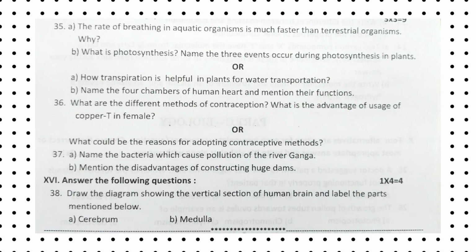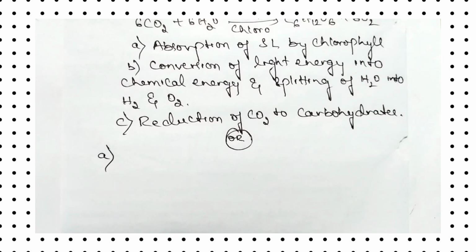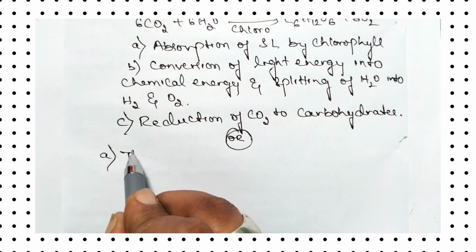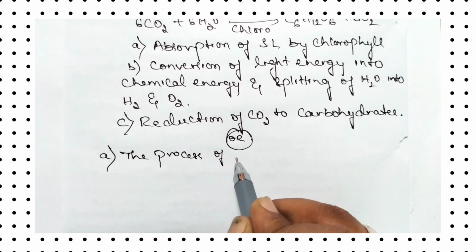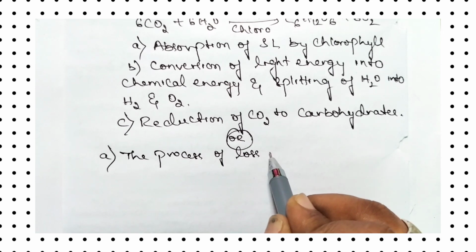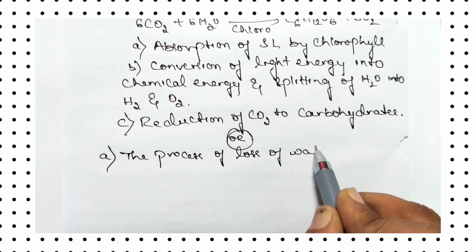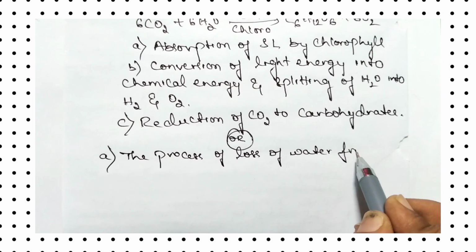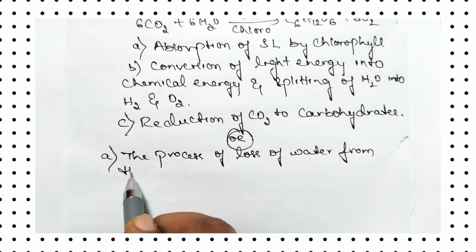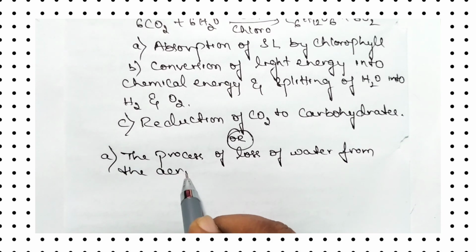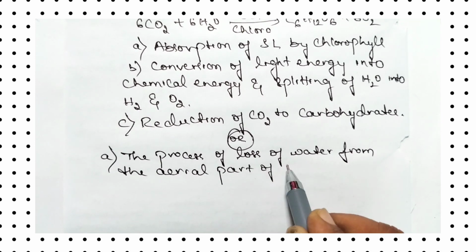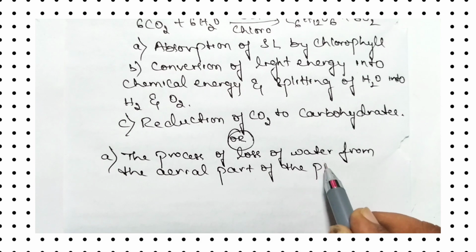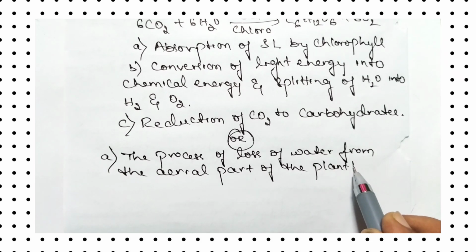So now let us answer both the questions. Transpiration means the process of loss of water from the aerial part of the plant body. This is called transpiration.